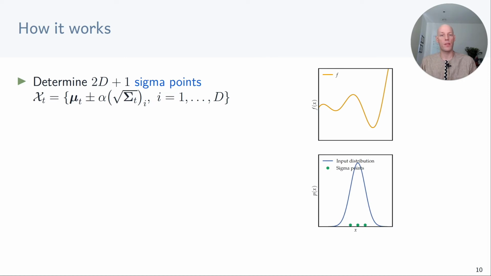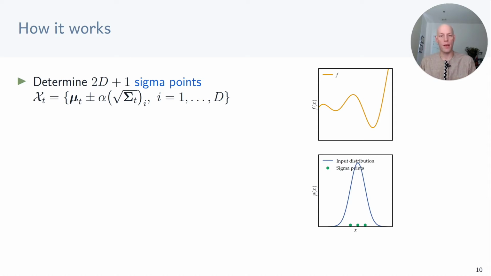Here's how this works in some more detail. Assume our state lives in a d-dimensional space. We then choose 2d plus 1 sigma points using this expression here. Here mu t is the mean of the input distribution, and square root sigma is a square root of the covariance matrix. Alpha is a scaling factor that spreads out the sigma points symmetrically around the mean.